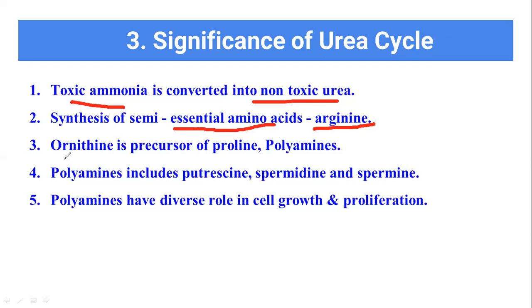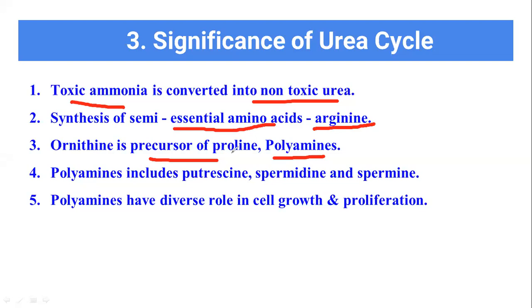Another important thing is that ornithine is a precursor of proline and polyamines. This ornithine, which is produced in the urea cycle, is very important. Proline is also one type of amino acid that is very important. When we study amino acids, we will study all the important functions of each and every amino acid.